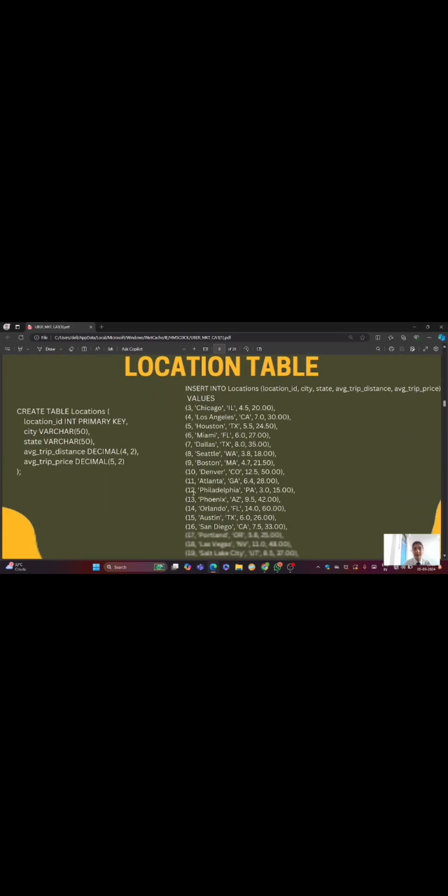Then we created our location table, where the columns are location ID, city, state, average trip distance covered, and average trip price. The last two are in decimal format, and the city and state are varchar, up to 50 variable characters. The location ID is a primary key, a unique identity of every location. So we have inserted all the information in the location table.